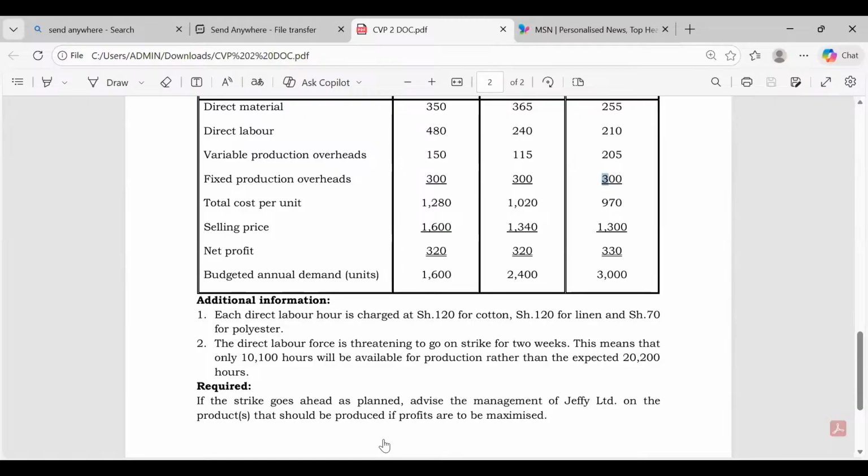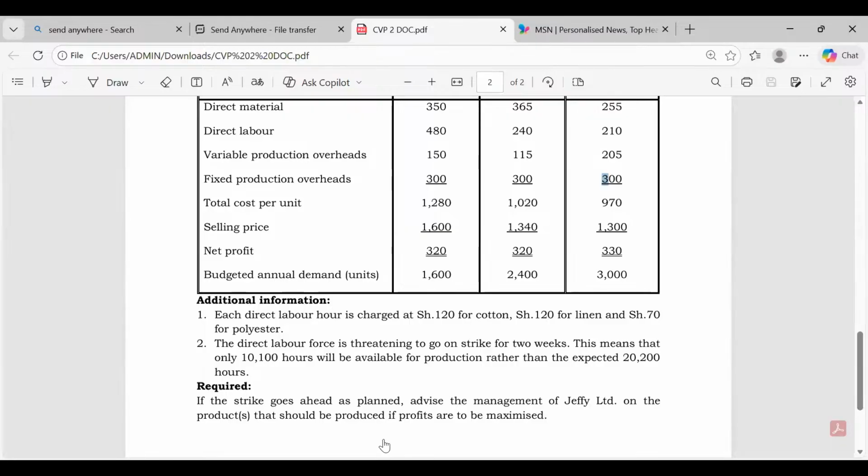But the 300 is for each unit, and yet I'm needed to get total fixed cost. So I'll take 300 times 2,400, then you add another 300 times 1,767, then 300 times what here?